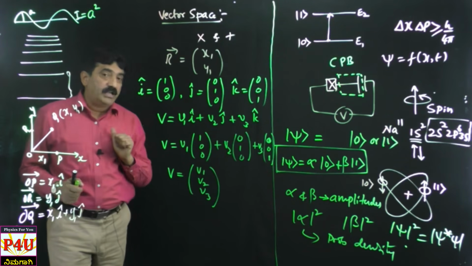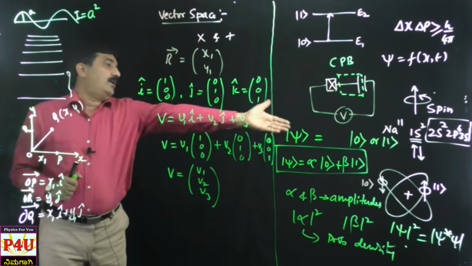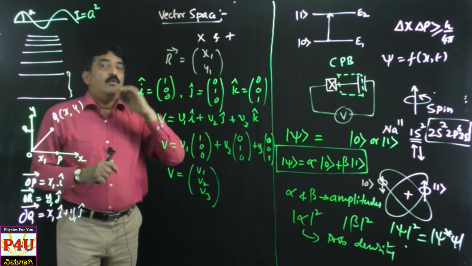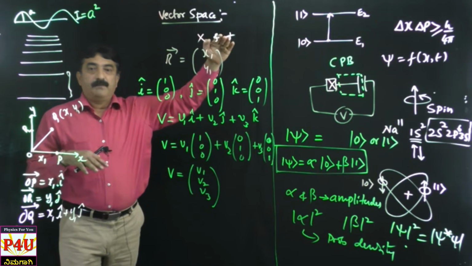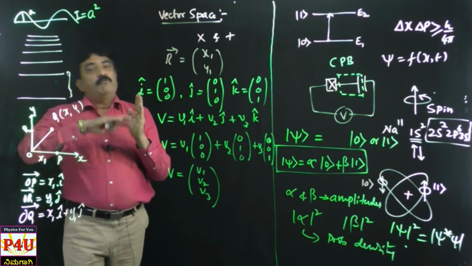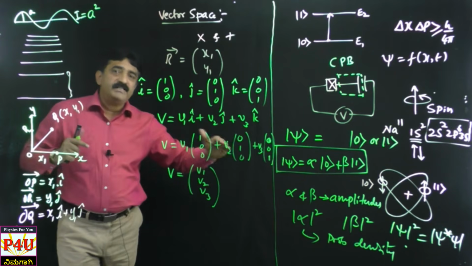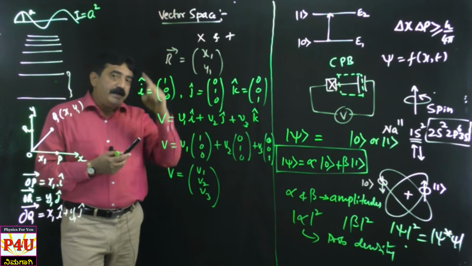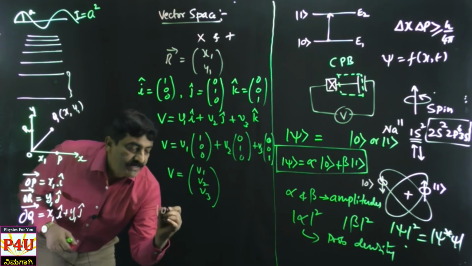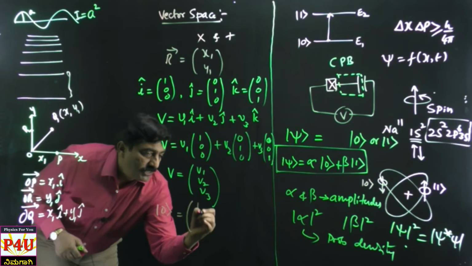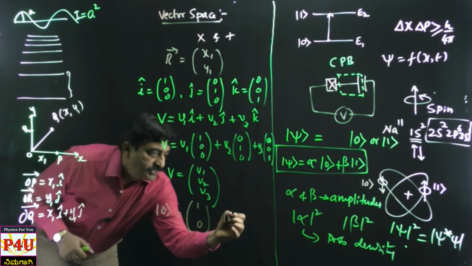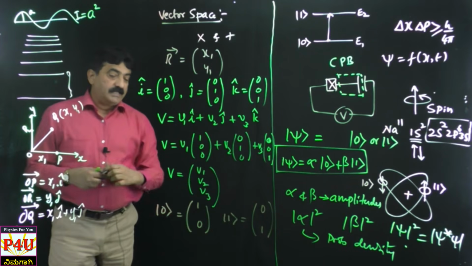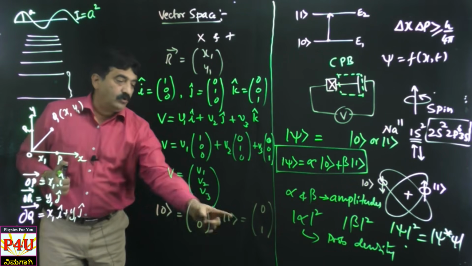Dear students, now can you tell me how many terms I need to have for a qubit? Yes, you are correct, I need to have only two, because one is the ground state, the other one is the up state. One is spin up state, one is spin down state. Or one is ket 0, another one is ket 1. On that basis I write ket 0 as first term 1, next term 0, and ket 1 as 0 and 1. So this is the representation of ket 0 and ket 1.